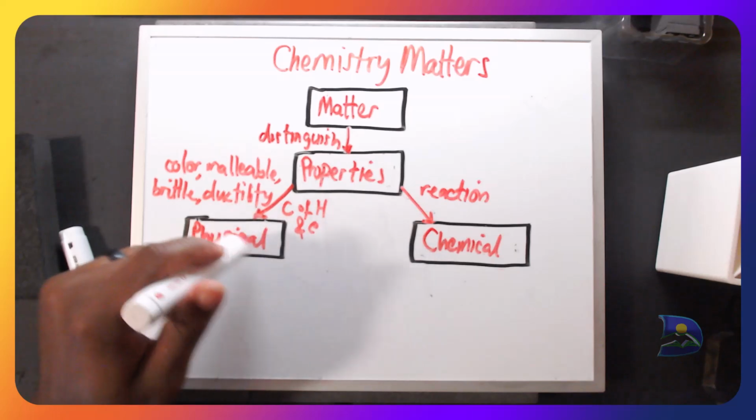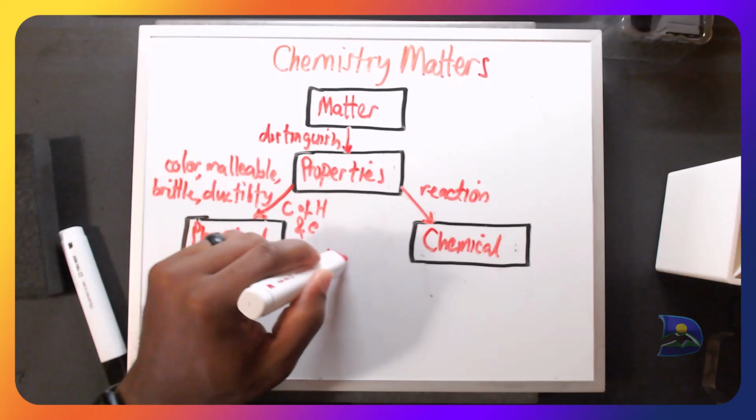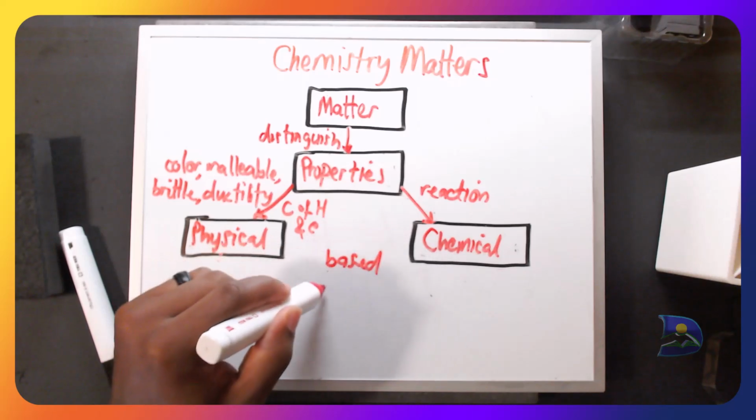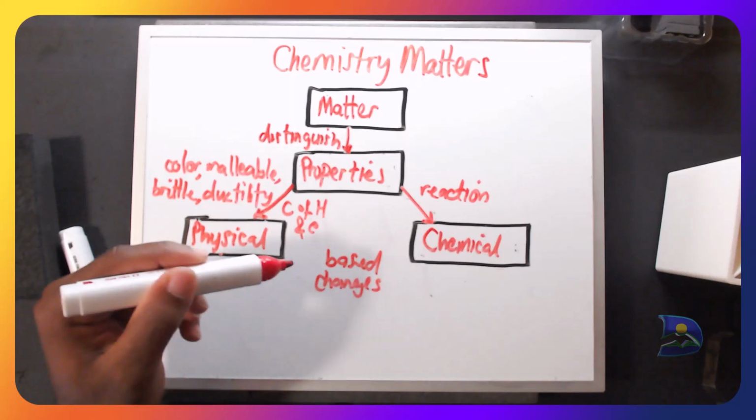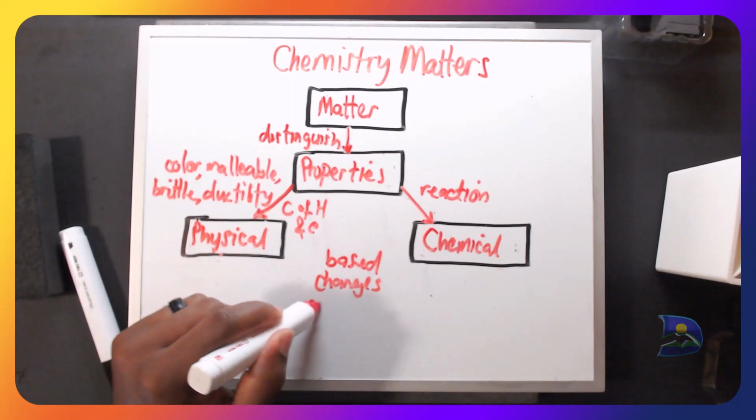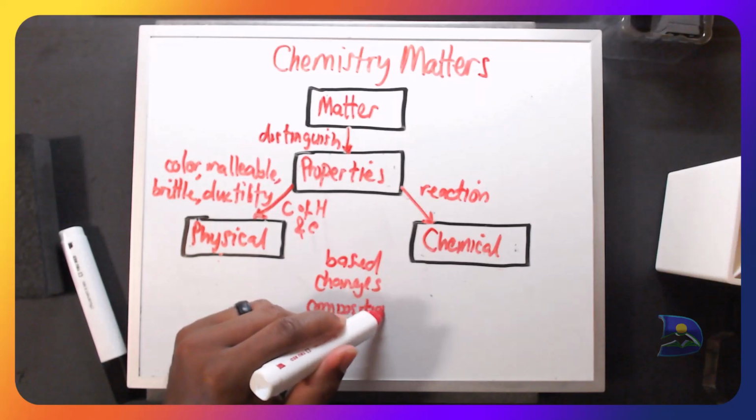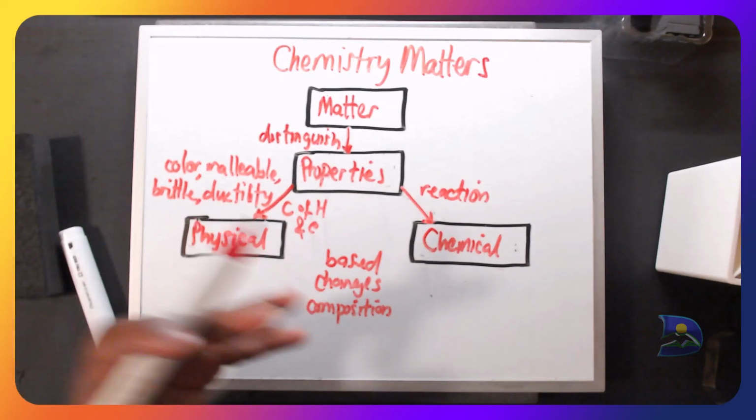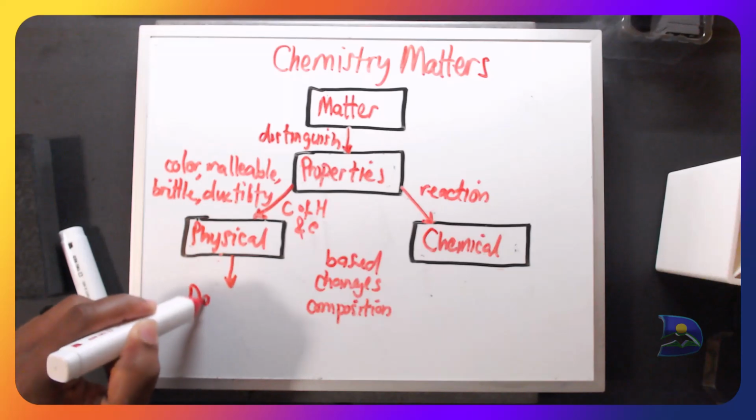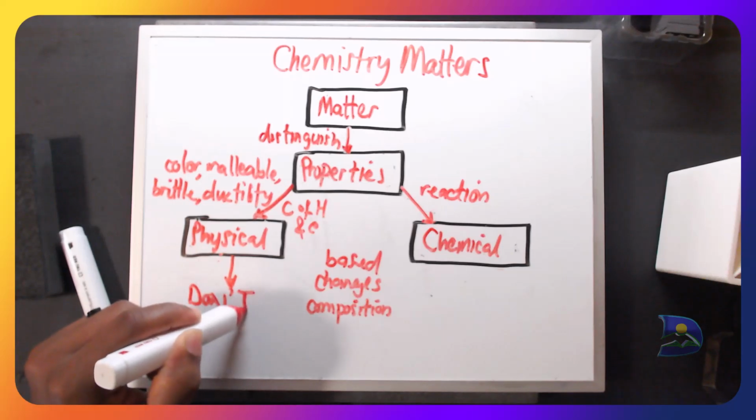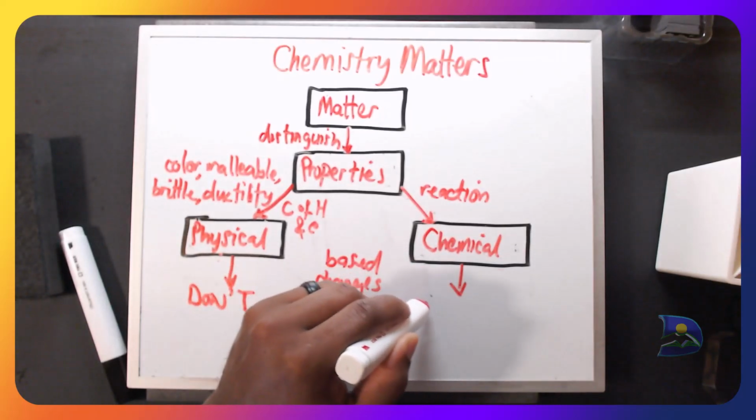Now looking at these two here, we're going to look at it based on how the changes occur. In terms of the changes, we need to consider the composition, and thus the composition of the individual components. Do they change for physical? Not really, they don't change at all. However, for the chemical part, they do change.